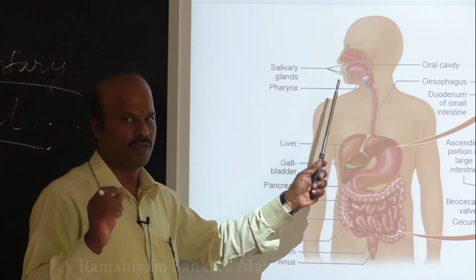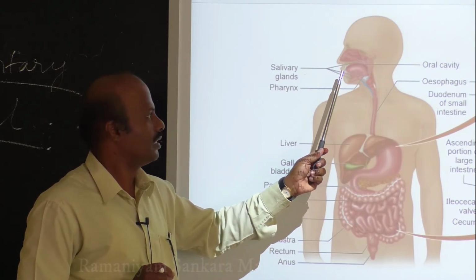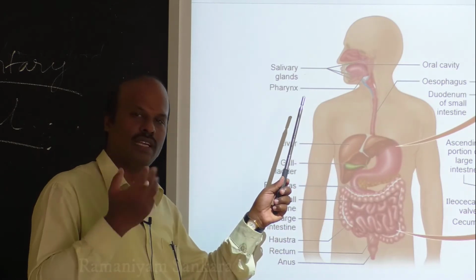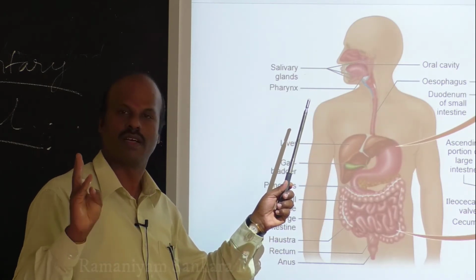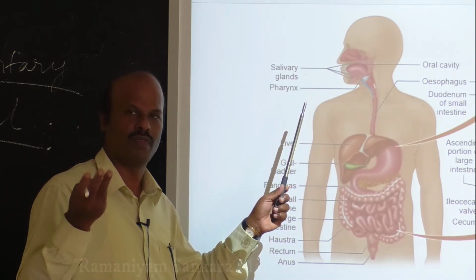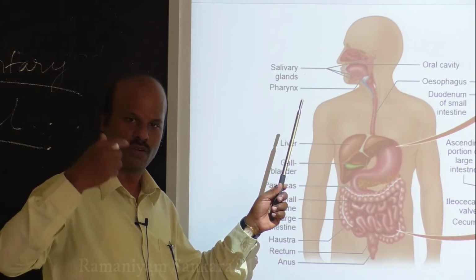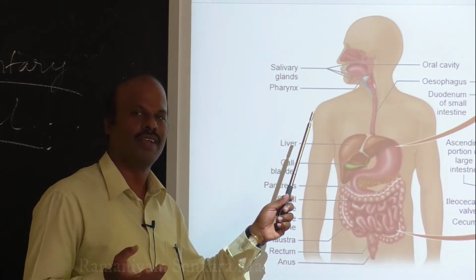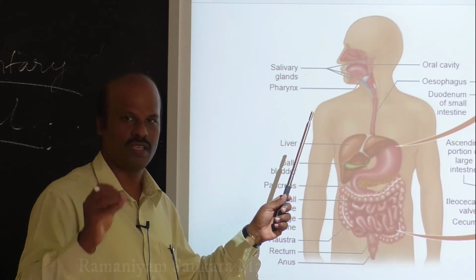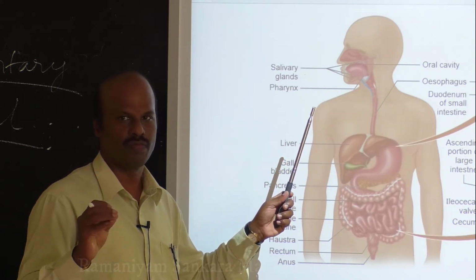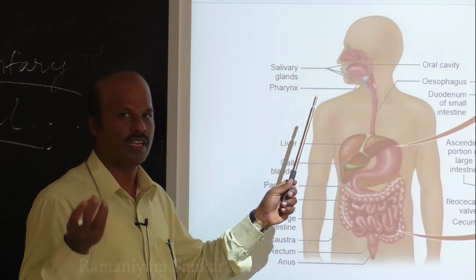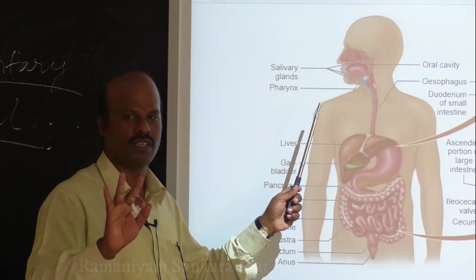Is it clear? So what is the role performed by your tongue? The tongue is able to take in the food. It grinds the food. What is meant by grinding? It will totally break the food. The third one is that it mixes the ground food with the salivary enzyme. So that is the third important process.